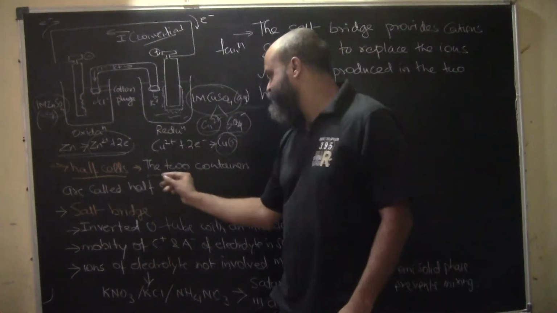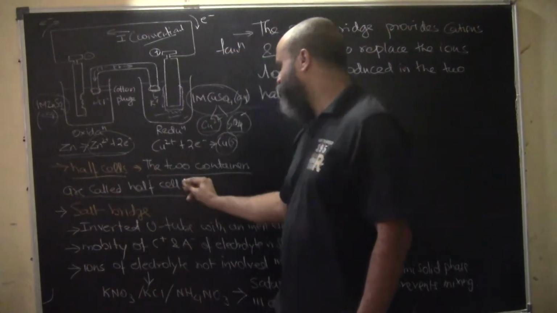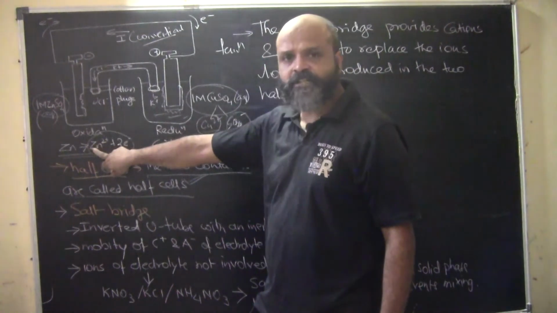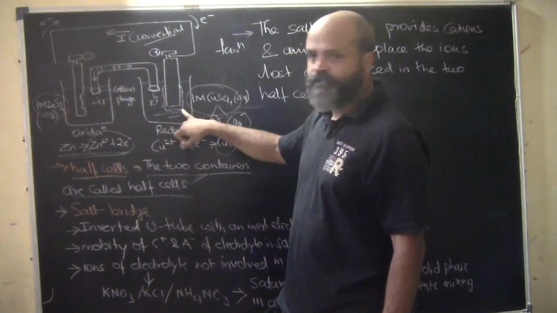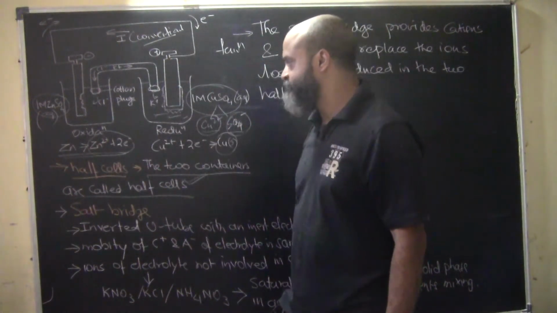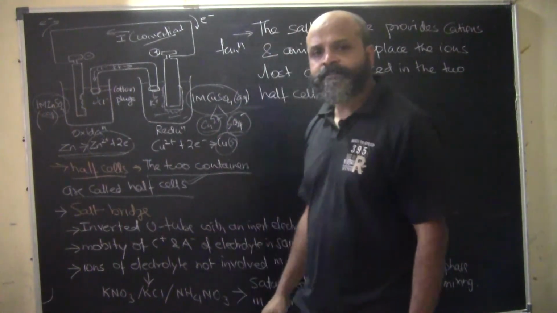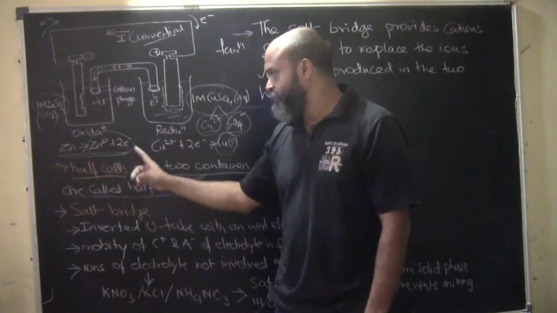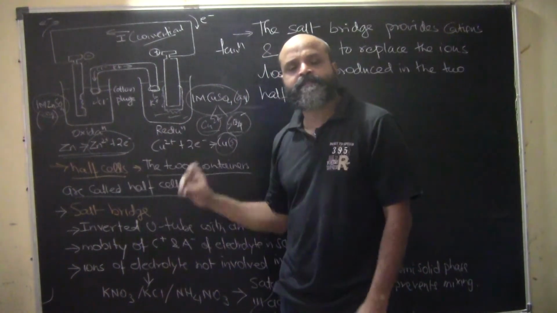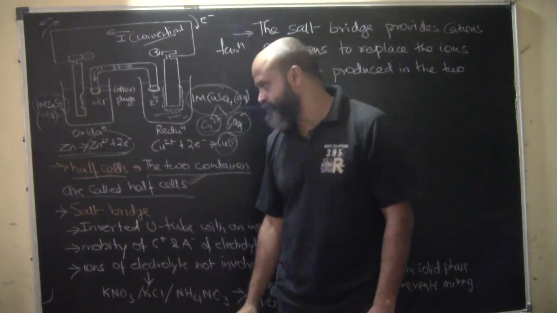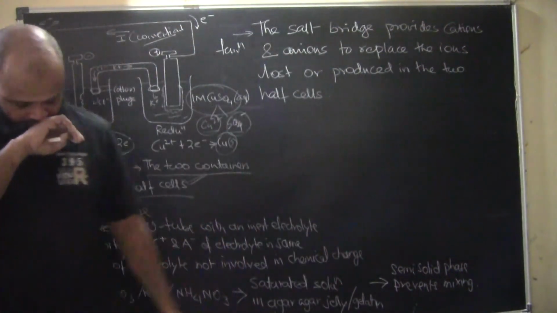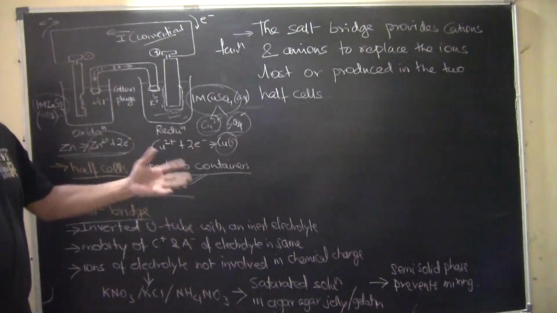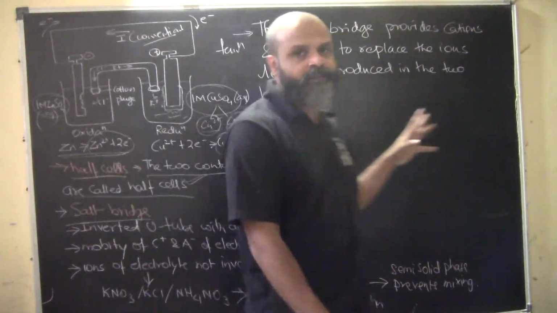The two containers are basically called the half cells. At this one oxidation happens, so it is the oxidation half cell. At this one reduction happens, so it is the reduction half cell. We know oxidation is the process wherein loss of electrons happens, and reduction is the process wherein gain of electrons happens. Now, the salt bridge: what is it and how does it help this reaction? What is its basic function?